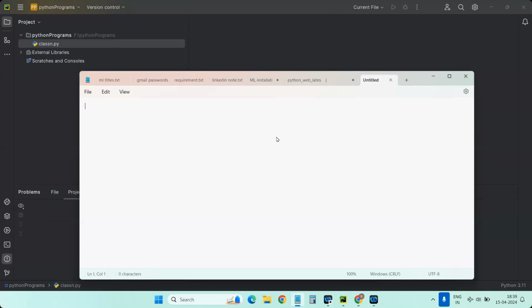So the first point: whenever we are writing any program, any application, big program or small program, some foundational concepts we require. The first foundational concept is basically variables and data types. These are the two things commonly used. Why? Because whenever we start a program, first we need to store the data which is required to process in our program. For that we require variables.